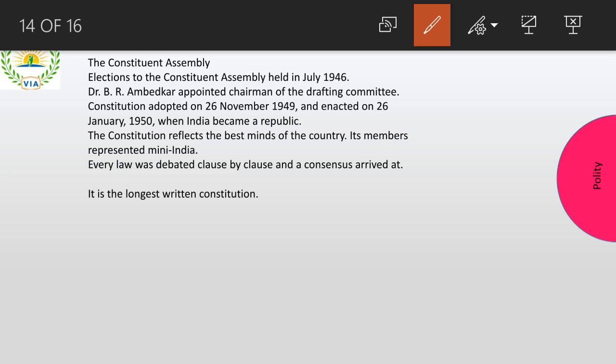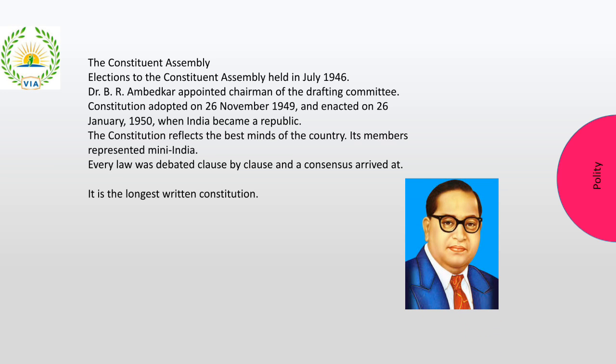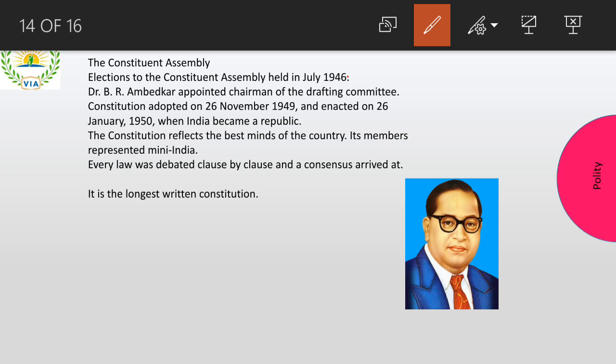Now, the Constitutional Assembly. To make the constitution, there was an assembly. So what was this assembly all about, right? Elections to the constitutional assembly were held in July 1946. Dr. B.R. Ambedkar was appointed as the chairman of the drafting committee. When we do Lakshmikant, I'll also tell you about the other members of this committee, right. The constitution was adopted on 26 November 1949 and it was enacted on 26 January 1950. And India became a republic.